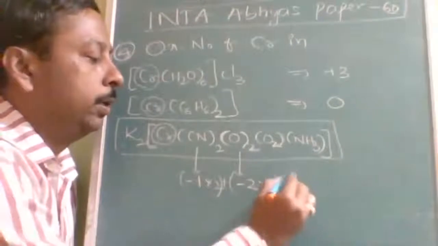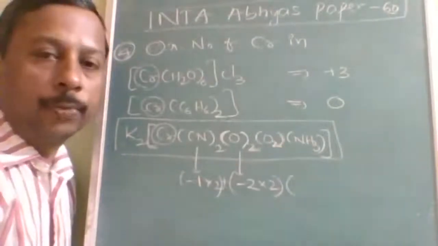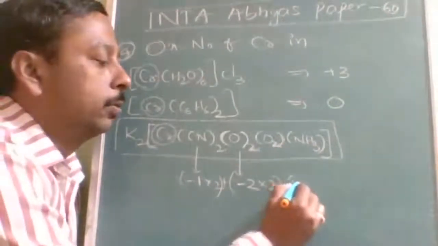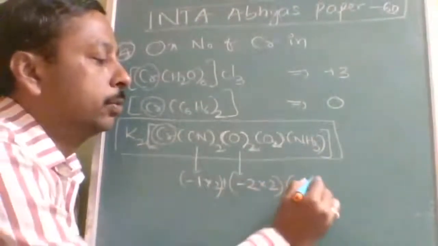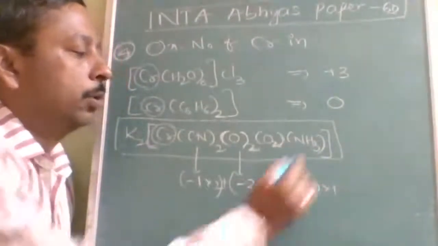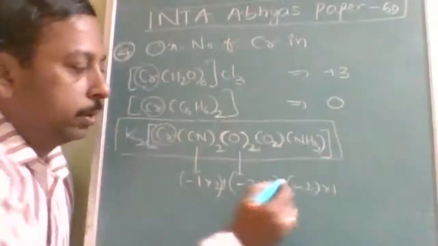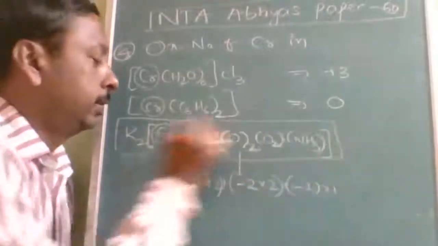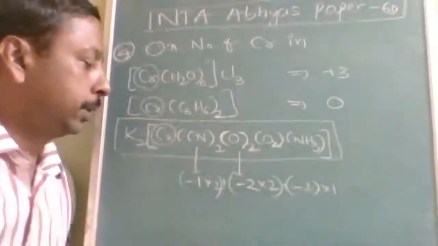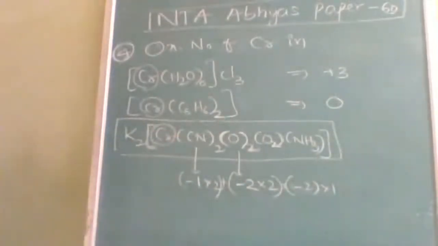Now similarly, O2 is peroxy, so -1 into 2, or simply O2 will be -2 charge into 1. Ammonia is 0. So this is going to be -2, -4, -6.